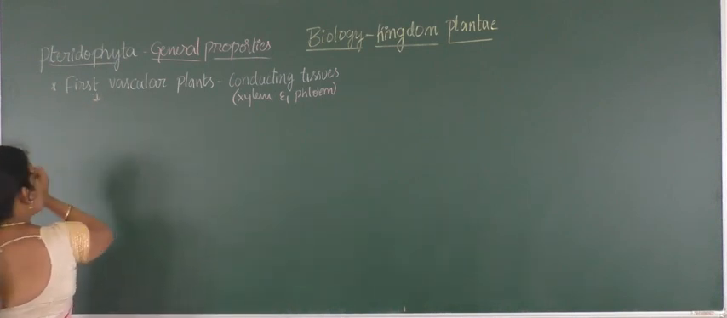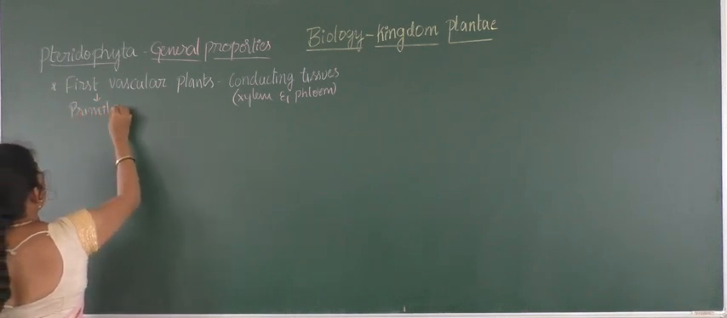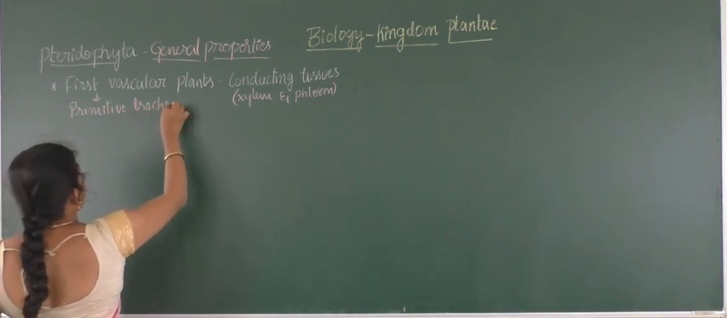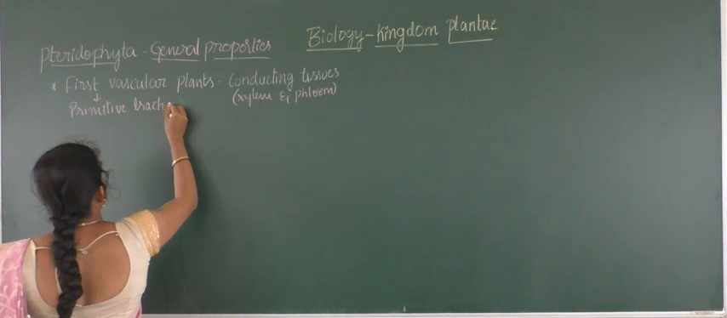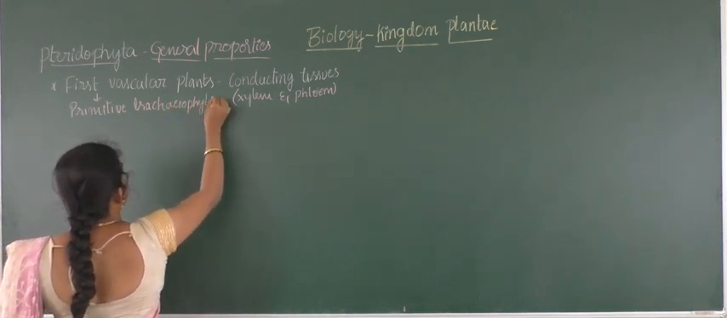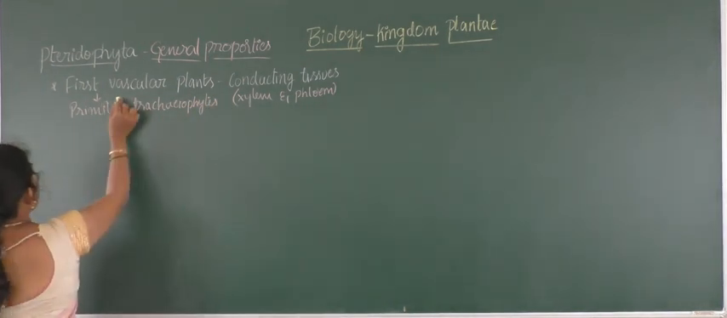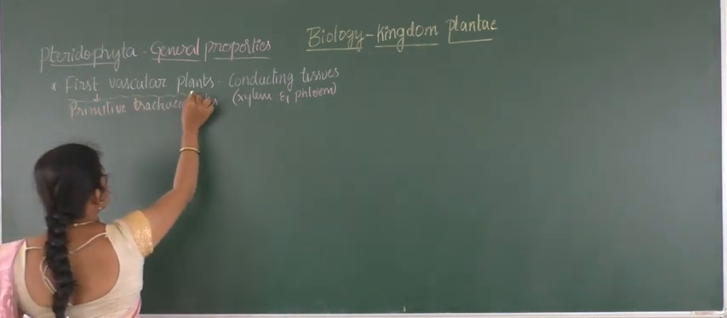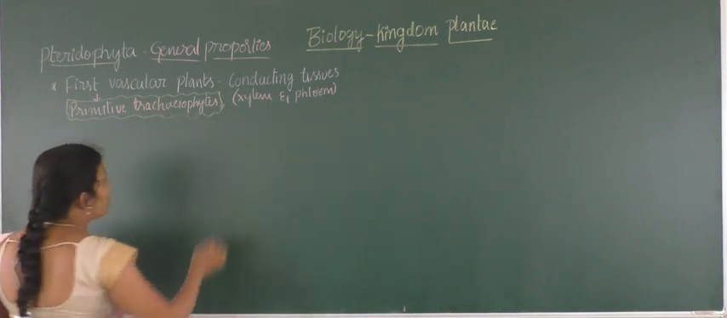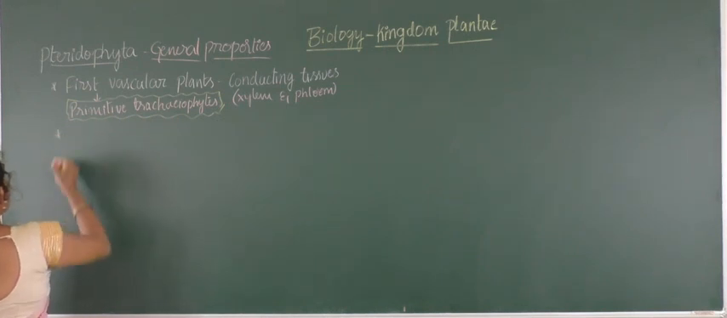These are commonly called primitive tracheophytes, because of the presence of the vascular property. This is one most important nature. And next we will take up the other general property.